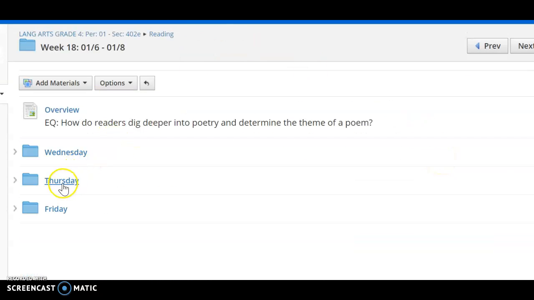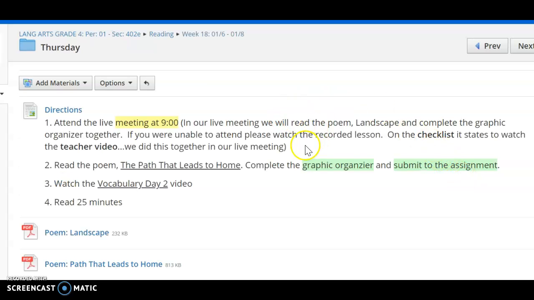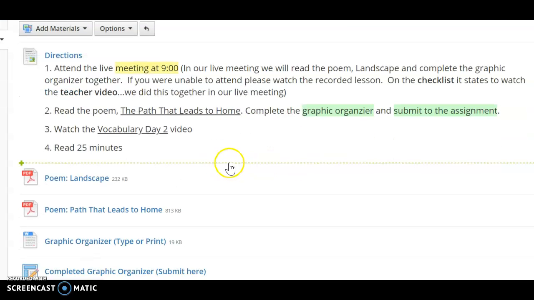Now when we go back and we go into Thursday, it's going to look very similar. We're going to have our meeting at 9 o'clock. I wrote here a note on your checklist. It says that you have to watch a teacher video. That's only if you were unable to attend, because instead of the teacher video, we're actually going to go through and do that portion together during our live meeting.